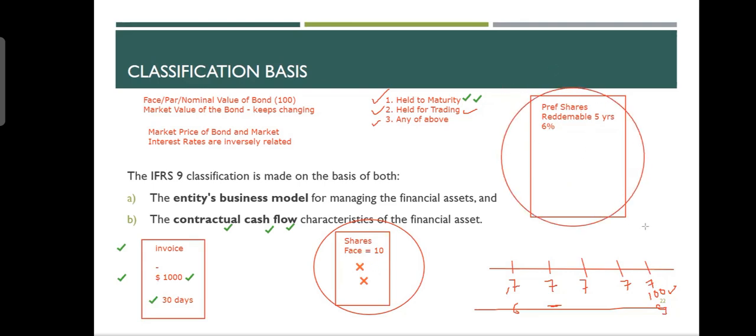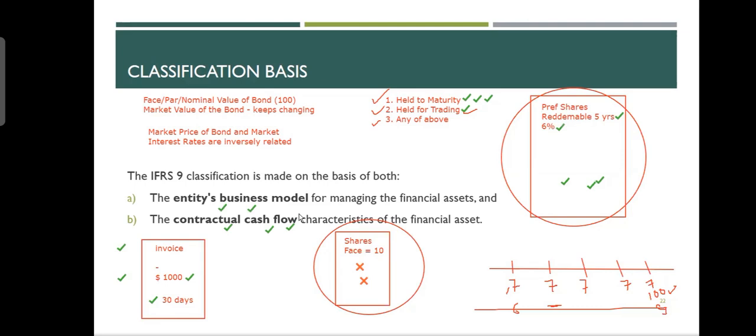But if you talk about a preference share, 5 years duration, so held to maturity, probably 6% contractual cash flow. So you can say that your preference share can meet the two criteria. So you have to see, for every financial instrument, are you going to keep it or sell it? By the way, it is possible that these redeemable preference shares I may keep held for trading because I purchase the shares. So it could be here, but it is definitely giving me contractual cash flow.